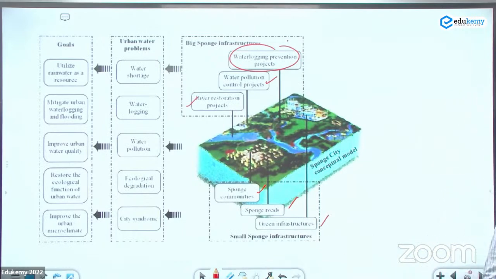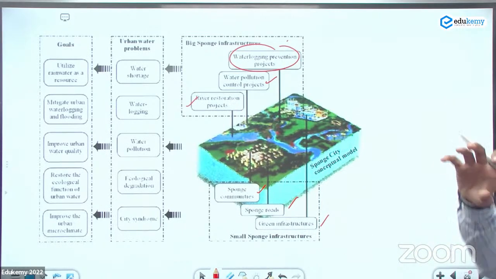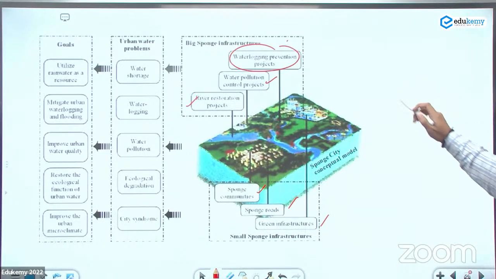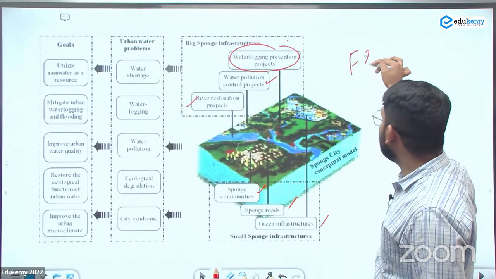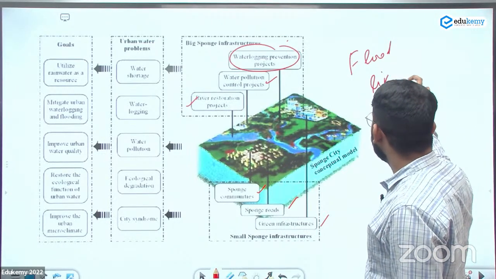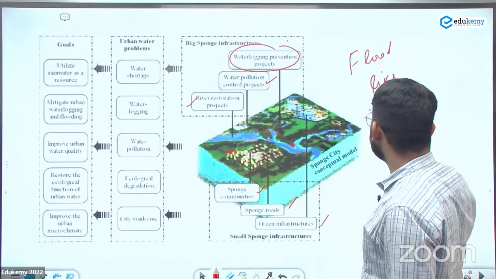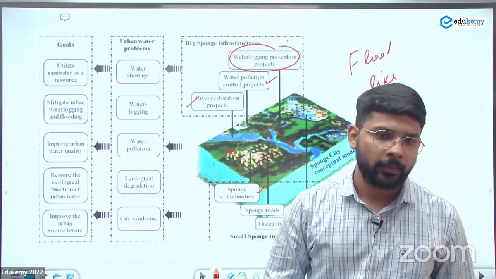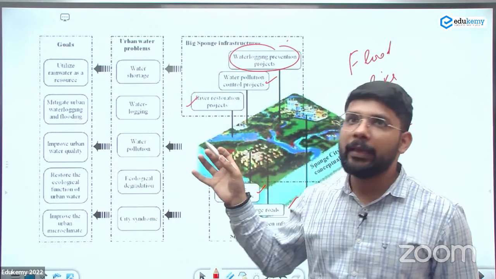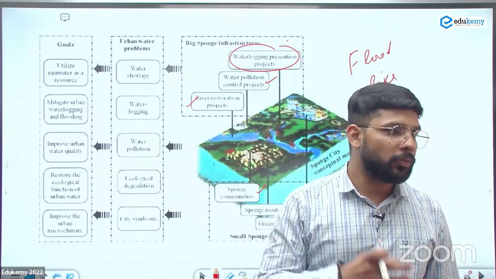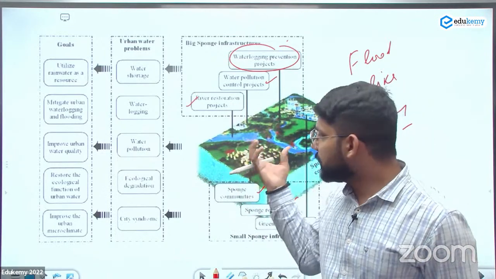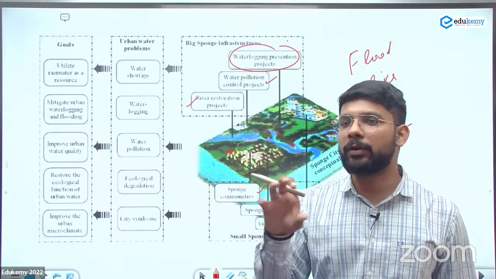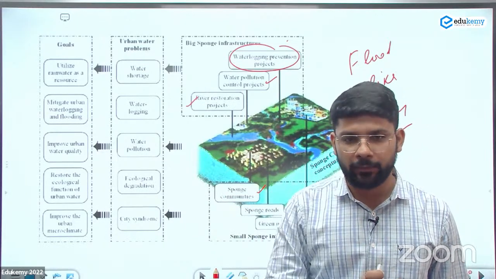Means completely for the sustainable development, for the protection, for the collection of the water, preventing the water logging, and preventing the flood-like situation in the city. Like we see the floods of Chennai, floods in Bengaluru, floods in Mumbai. So this kind of city started with China in 2015, but it is not successful this year because of the heavy rain. They can only tolerate up to 7 millimeter of the rain.